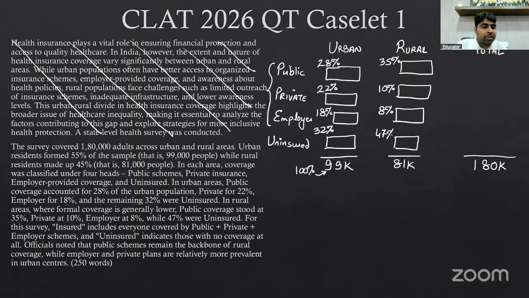For this survey, even though it was quite understood that the insured are the public covered, private covered or employer covered, they have still tried to explain that also. The insured definition is public, private, or employer schemes, and uninsured is the rest of them, which have no coverage at all. Officials noted that public schemes remain the backbone of rural coverage, while employer schemes are relatively more prevalent in urban areas. Again, I don't think this is something useful for you. So yeah, let's move ahead.